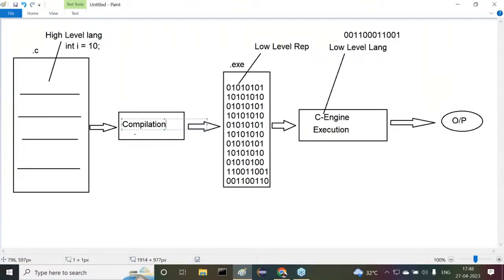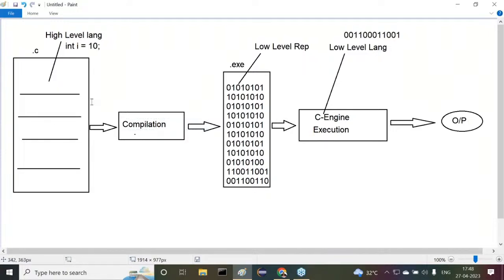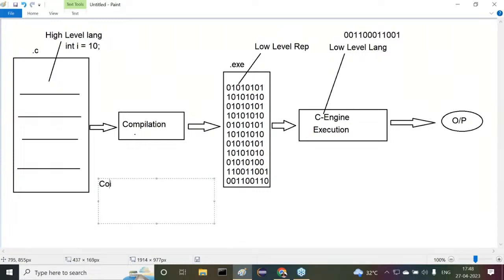What exactly is the meaning of compilation here? If you observe this point, the answer is very clear. Compilation is a process of converting a program from high level representation to low level representation. This is point number one. Again, what is the purpose of compilation? Compilation means two things. One is the conversion from high level language to low level language. And the second thing is what?